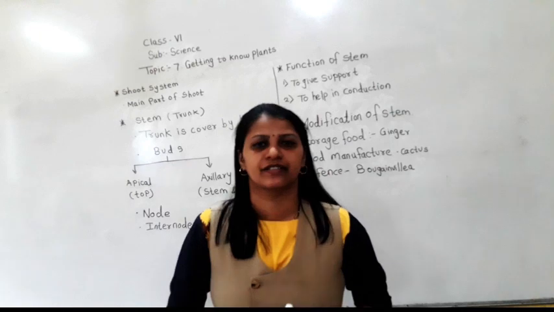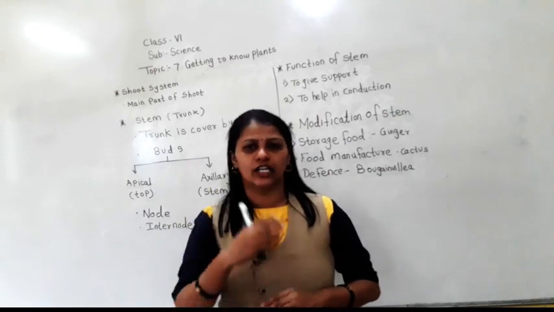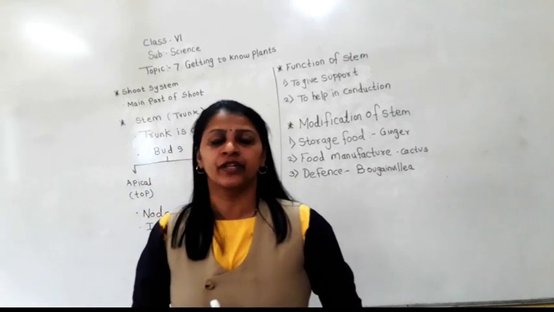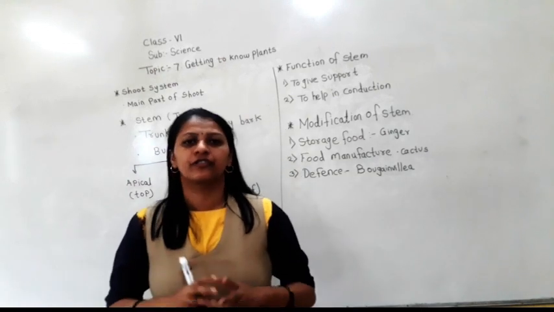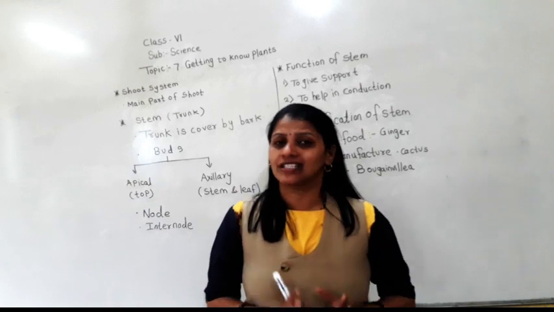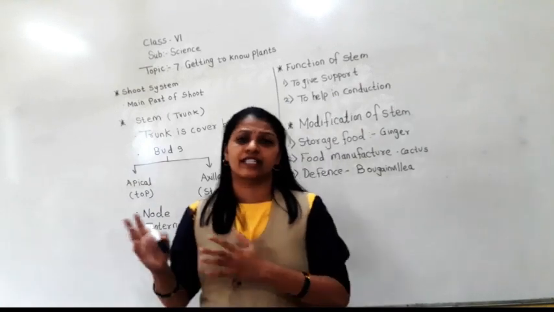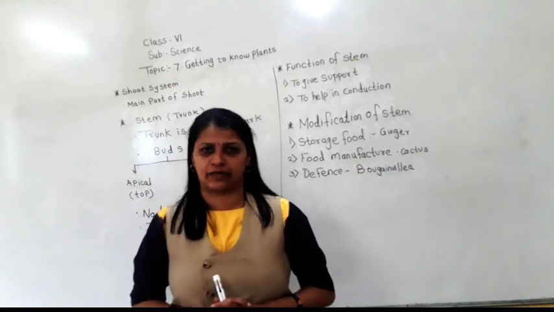The shoot system is the part of the plant which grows above the ground. The main parts of the plant shoot system are the stem, leaves, flower and fruit.